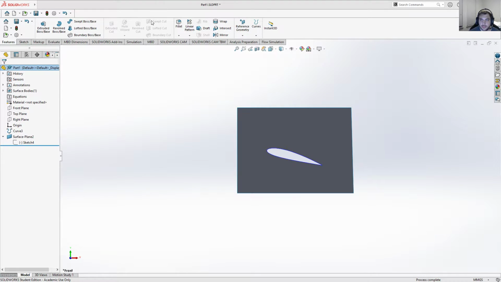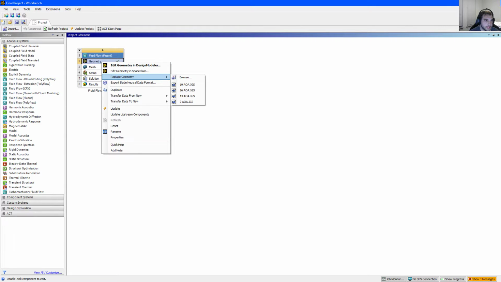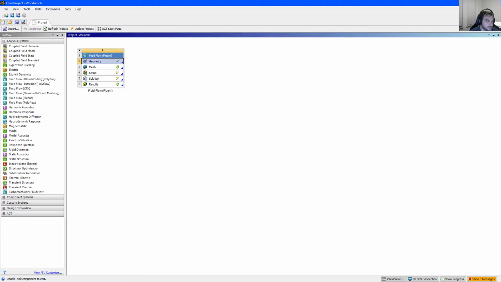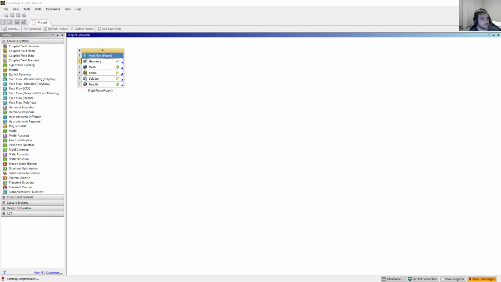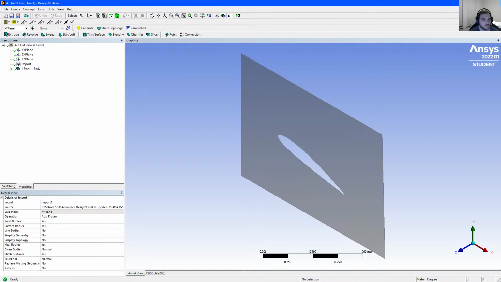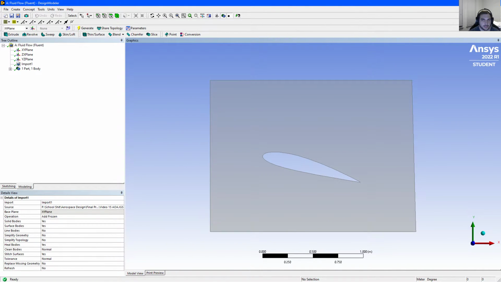Save that, and then in the Fluent workbench, I was just doing the project, I just finished it, so I have one loaded in already. I think it would say import geometry or something like that instead of replace, but it's the same thing. You just go to Browse, import this into here. You're going to edit the geometry and generate it. And bang, there it is, easy. Exit out of this.